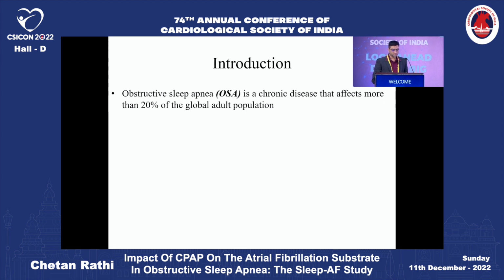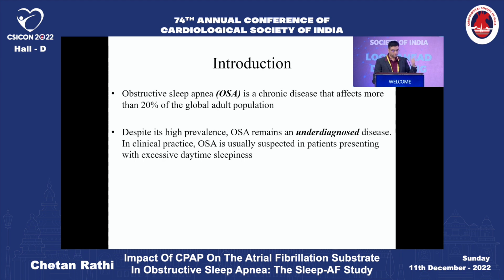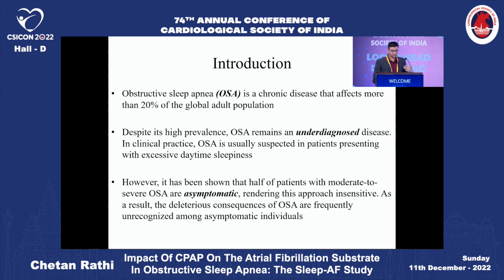OSA is a chronic disease which affects more than 20% of the global adult population. One of the major issues, in spite of high prevalence, is the underdiagnosis of the disease, because it is usually suspected in patients with excessive daytime sleepiness. The other patients are usually neglected and underdiagnosed. Another major issue is that half of the patients with moderate to severe OSA are asymptomatic.